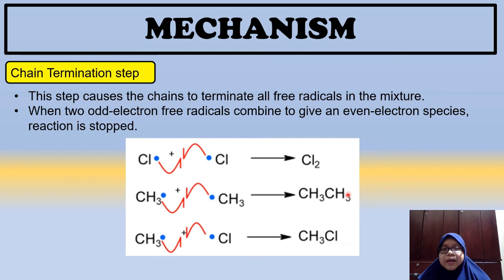So dekat sini awak nampak tak bahagian produk? Tiada lagi free radical yang terhasil. Apabila ini berlaku, the reaction is stop. Itu maksudnya chain termination step. So, itu sahaja mekanisme daripada methane tadi untuk menjadi chloromethane. So, sekarang ni awak akan nampak chloromethane terhasil. Yang ni lebih banyak lah berbanding yang lain-lain.